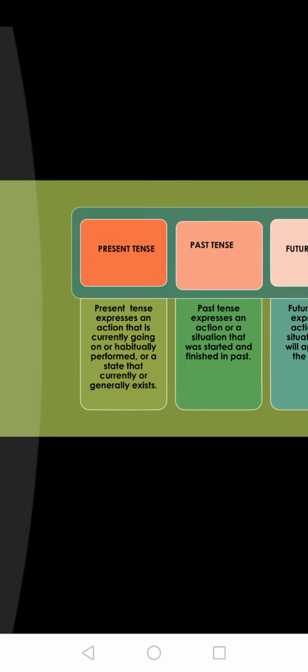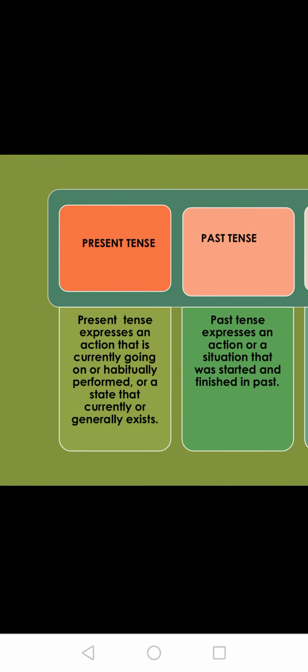Now students, present tense. Present tense expresses an action that is currently going on or habitually performed or a state that currently or generally exists. It expresses an action that is currently going on, whatever action we are doing.